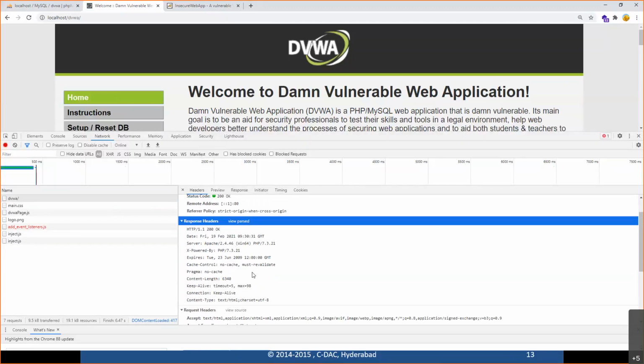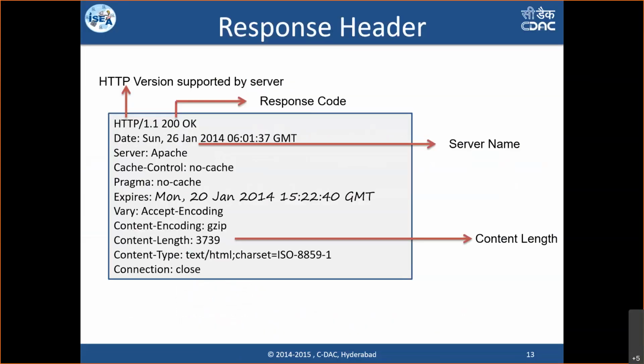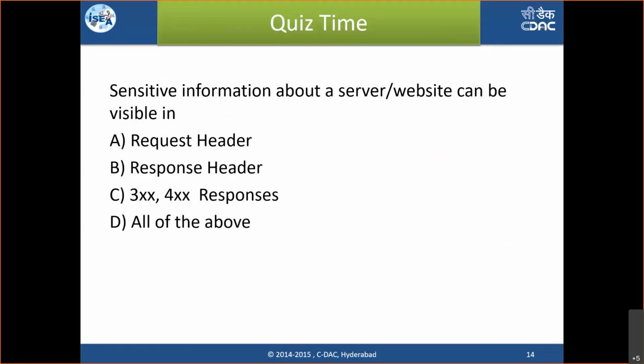So by seeing the response headers, how much information is getting revealed from your web server is what we have to look into. We have to reduce as much information as possible. Even sometimes we can remove all of these headers, that is also possible. So in that way, we need to understand how much information is getting exchanged between the client and the server.